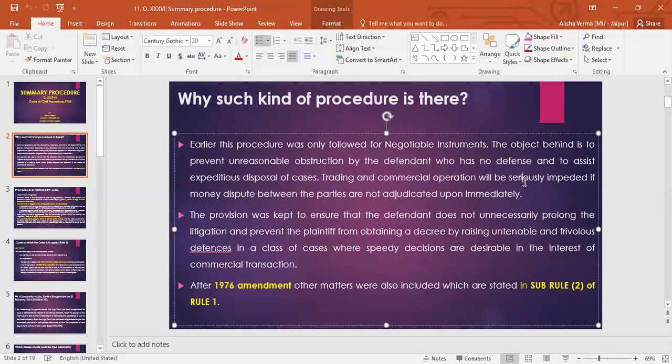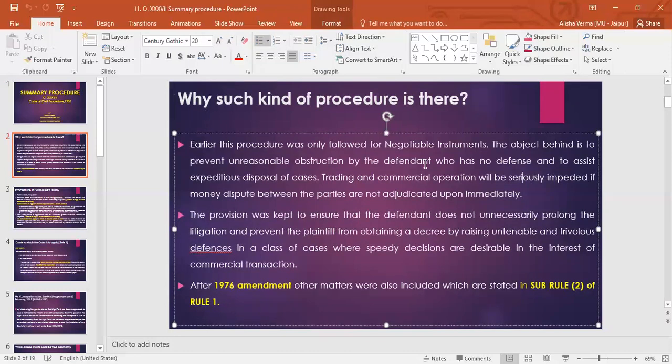Most commercial transactions are also conducted by the mode of negotiable instruments, where people issue promissory notes and bills of exchange to each other. If there is any claim related to a negotiable instrument, the legislature thought that we need not waste time to grant this remedy to the plaintiff. So they included negotiable instruments there.